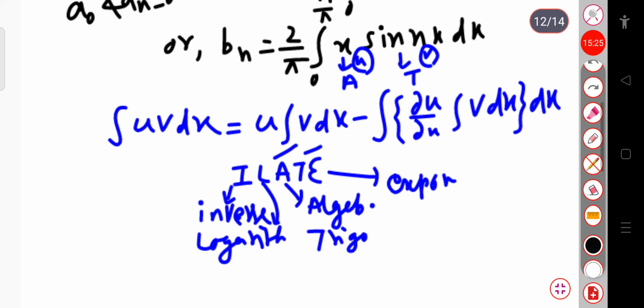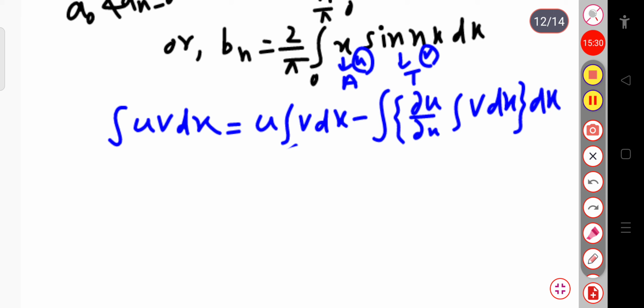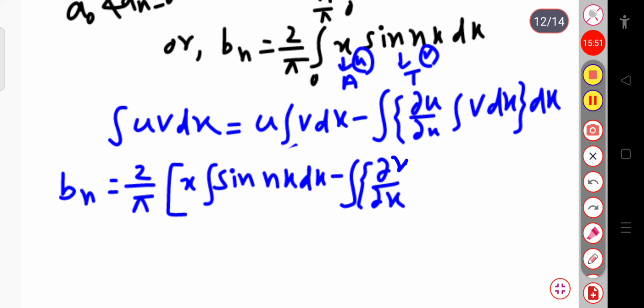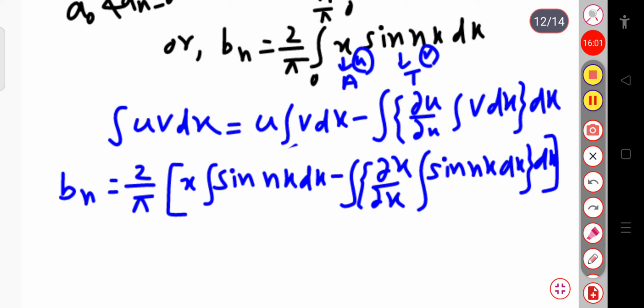Now I can write, in place of u, this x. So bn will be equal to 2 by pi, bracket start, u value is x, integration of sine nx dx, minus integration of dou by dou x of x into integration of v, that is sine nx dx, and again whole into dx, and finally you have to put the limits 0 to pi.